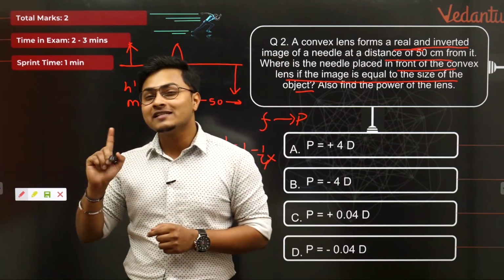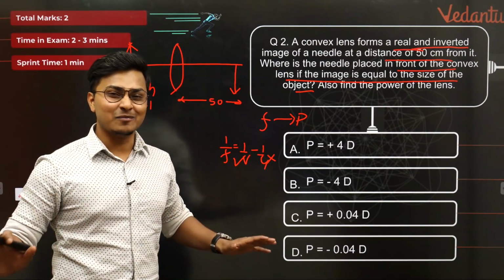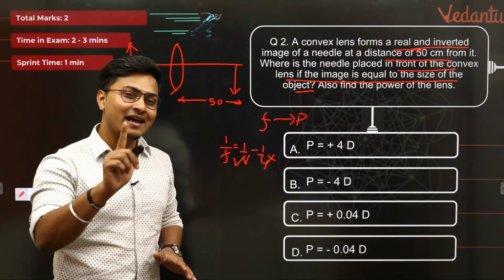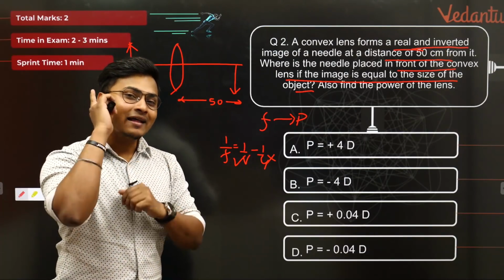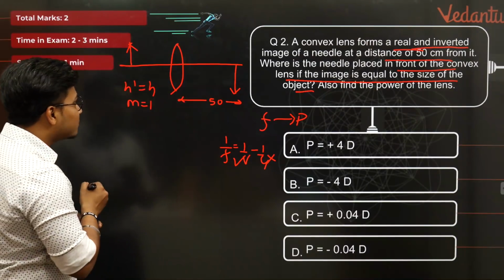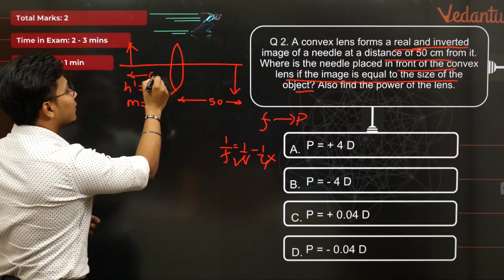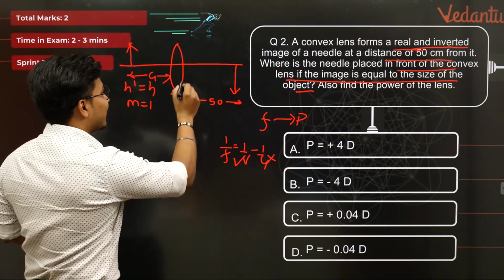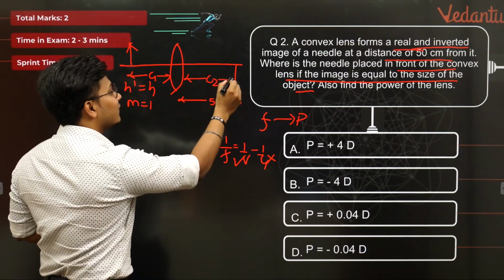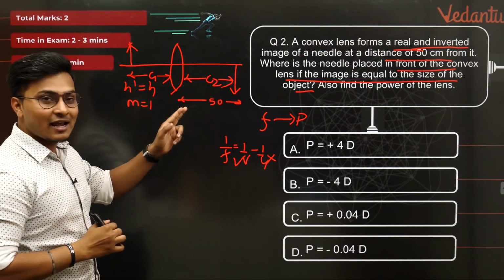So my dear students, which is this scenario? In the entire universe of ray diagrams, there is only one scenario where the height of the image is equal to the height of the object, and that scenario is when the object is kept on the center of curvature. When the object is kept on the center of curvature, the image is also formed on the center of curvature. C1 and C2 both are kept together. Correct? And that's the scenario when this happens.